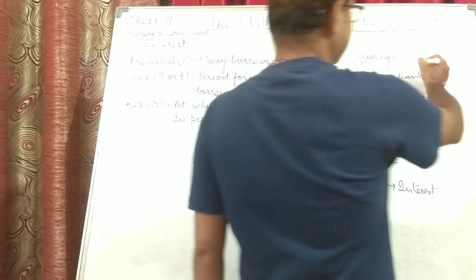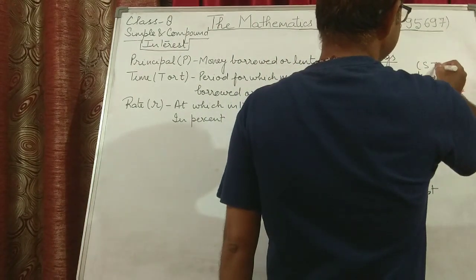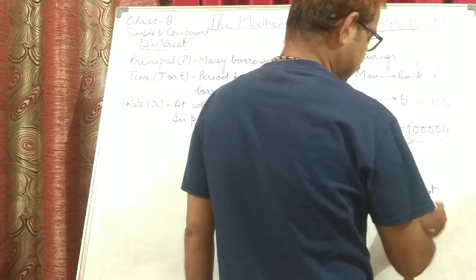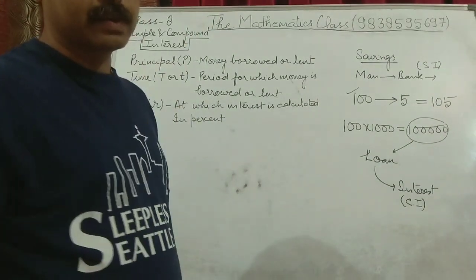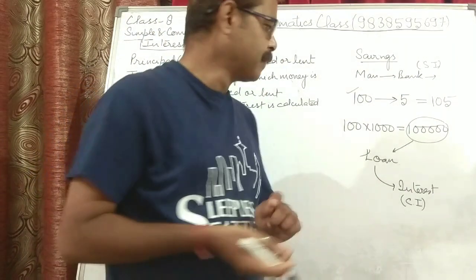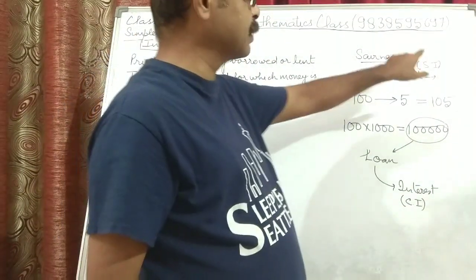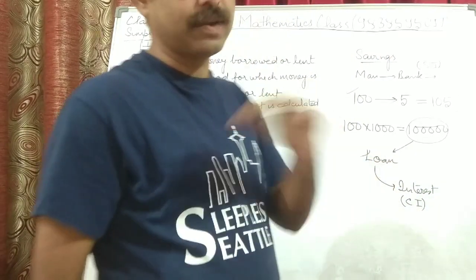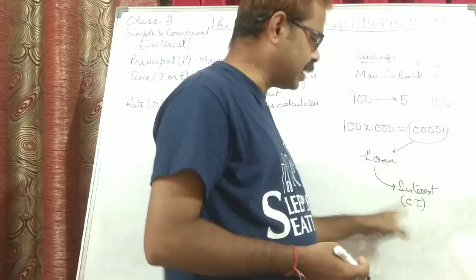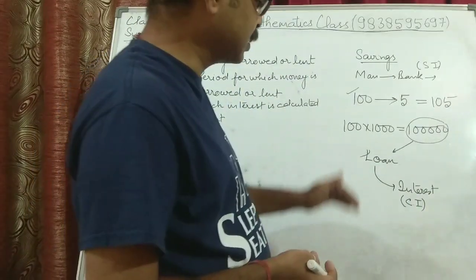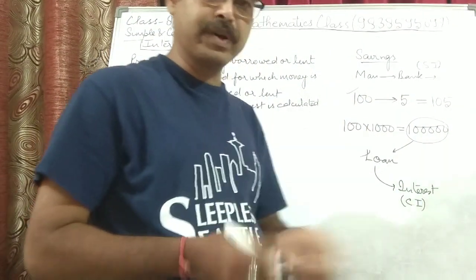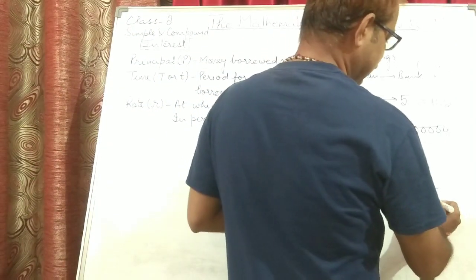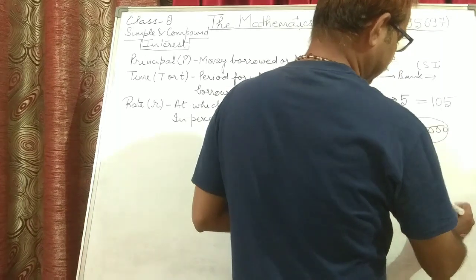Here they give us interest, that is simple interest, and there they charge interest as compound interest. Compound interest is more than simple interest, which we will discuss later on. But you just remember this much, that simple interest is less and compound interest is more. Why it is so, I will tell you later on. Suppose here they are giving me 5 rupees, it means there they are earning at least 20 rupees.